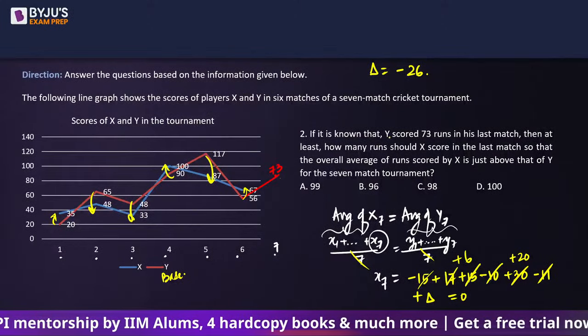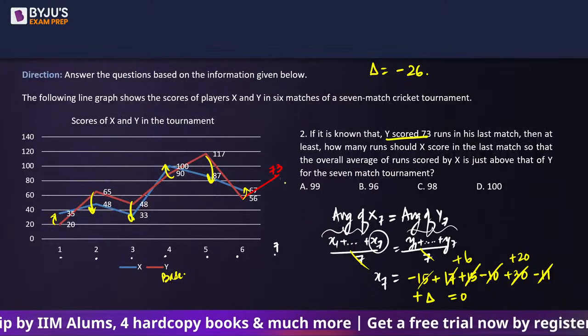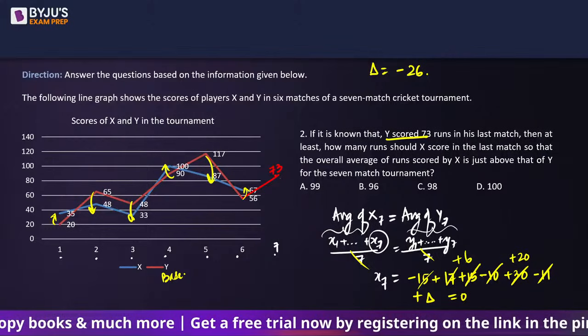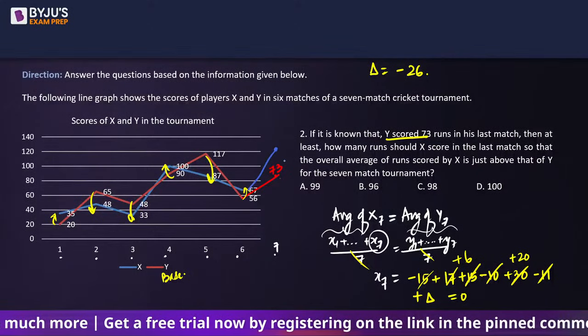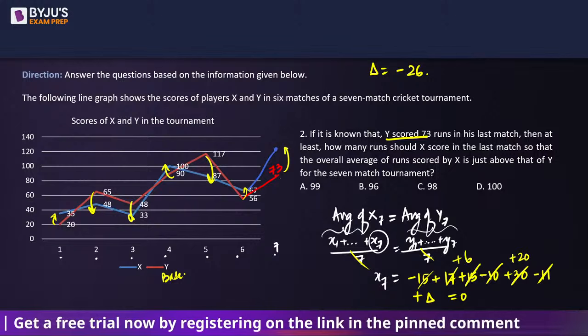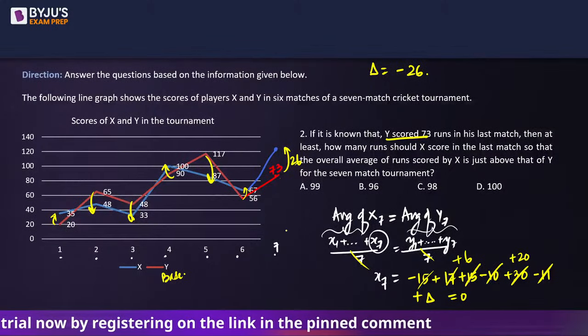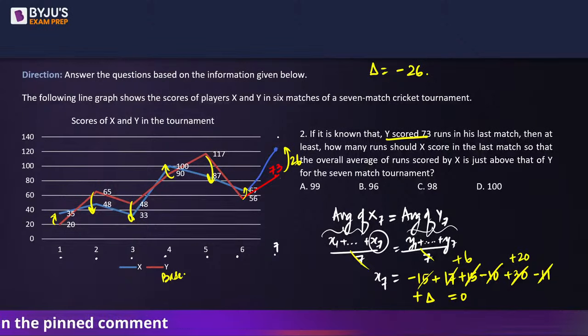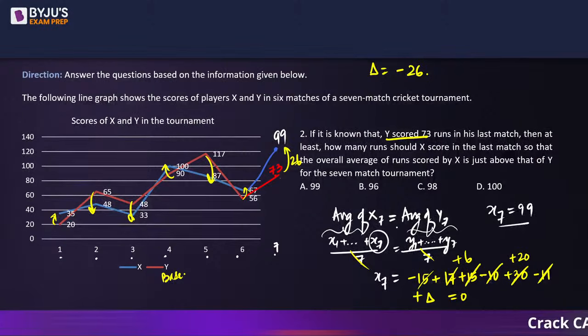Now if y scored 73 and this is negative, that means x should be 26 more, right? Only then will it be minus 26. So if this is going to be 26, that means this will result in 73 plus 26, which is 99. So we can say that at the 7th score of x being 99, they are going to be equal.